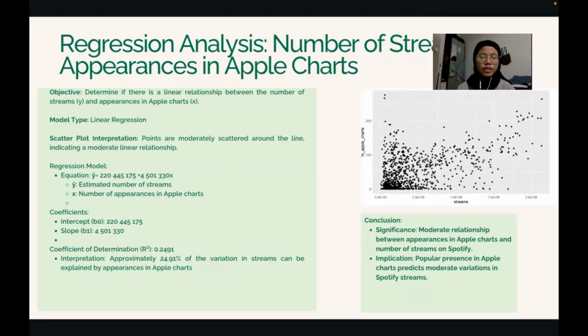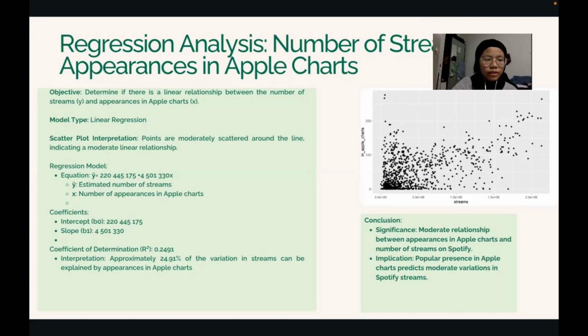For regression analysis, we use the number of streams versus appearance in Apple charts. Our objective is to determine if there is a linear relationship between the number of streams, Y, and appearance in Apple charts, X, using a linear regression model. For the model type, we employ a linear regression model to explore this relationship.